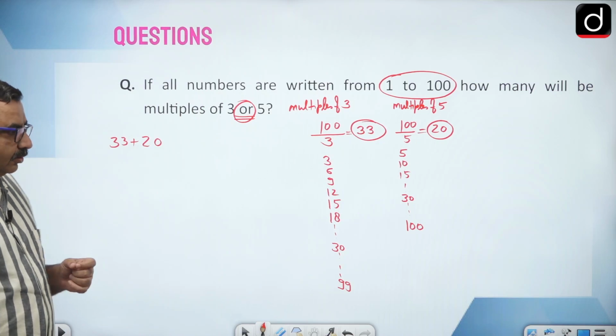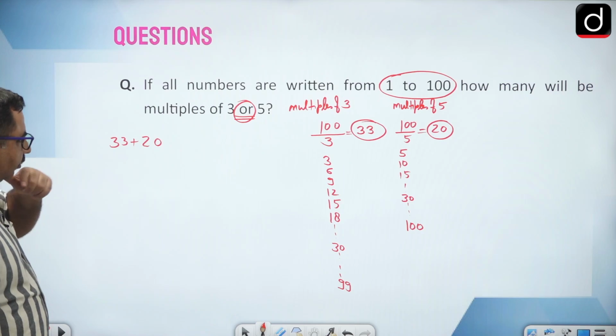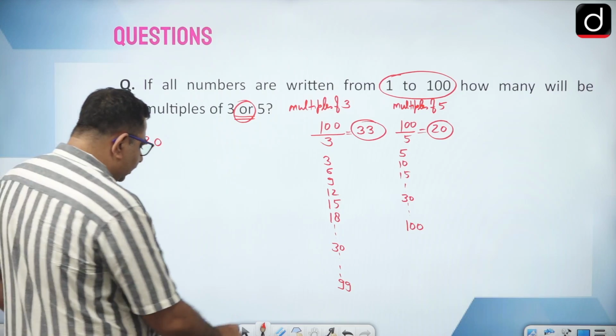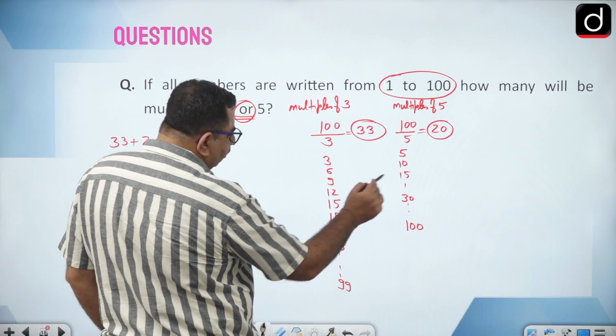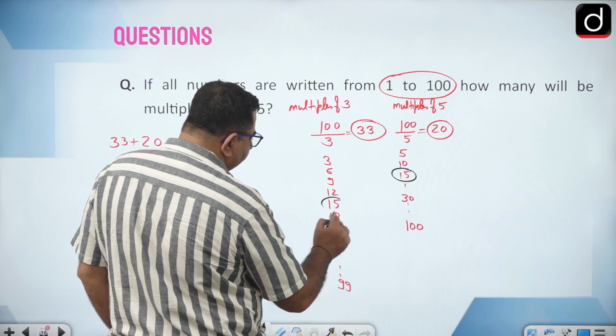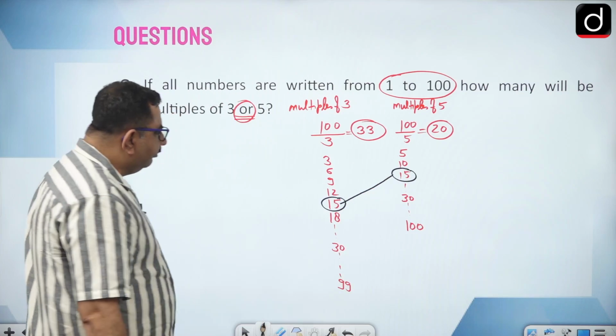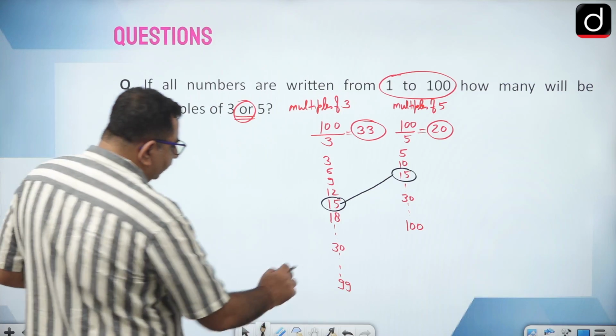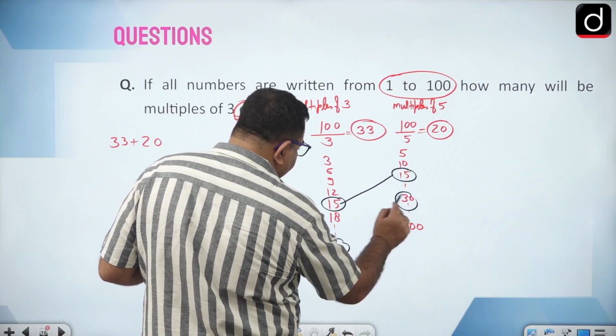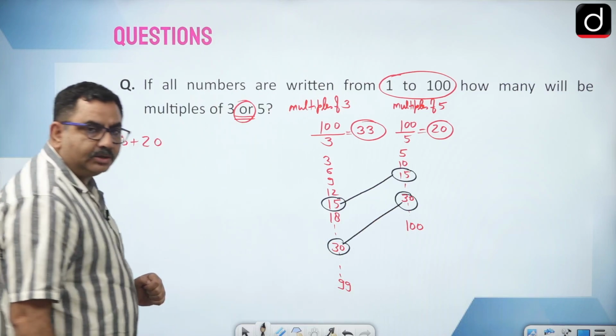My answer should be 53. But if you observe closely, there are certain numbers which I have counted twice, like 15. I have counted 15 in 33 as well as in 20. Next will be 30. This number also I have counted twice.